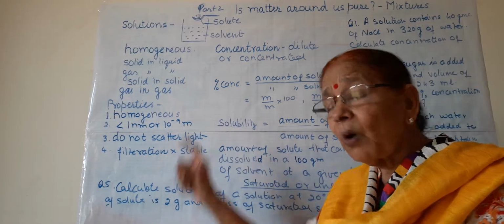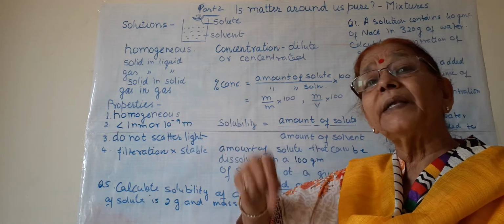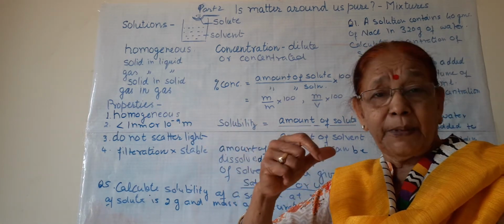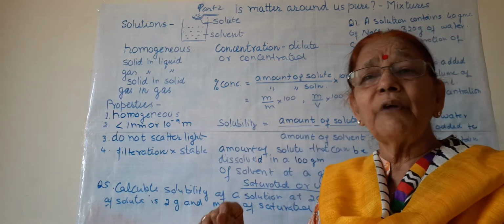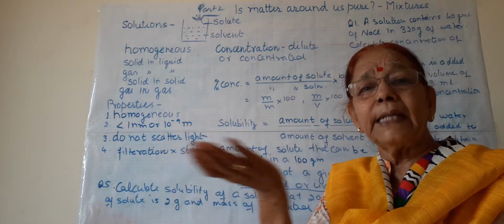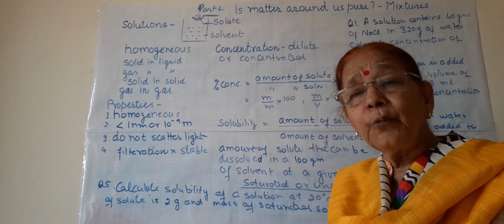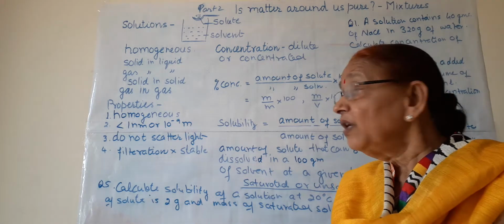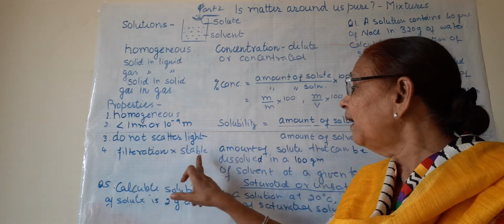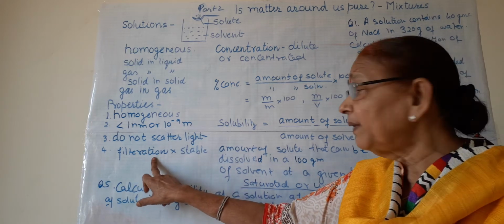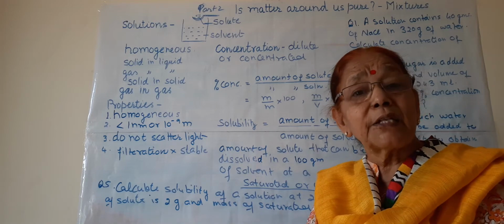Due to this small particle size, these solutions cannot be filtered by filter paper. If we filter the homogeneous solution through a filter paper, we cannot get anything on the filter paper. Everything will go down into the filtrate. So due to the small size of particles, they are not filtered by filter paper, and that's why solutions are known to be stable.